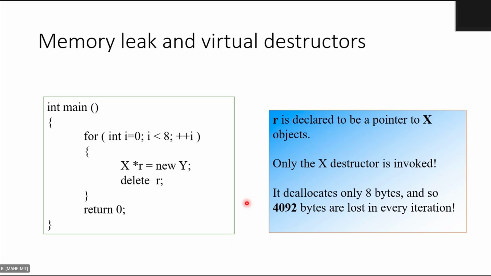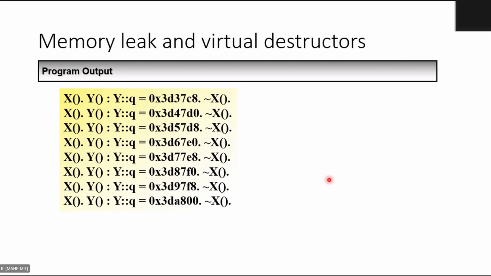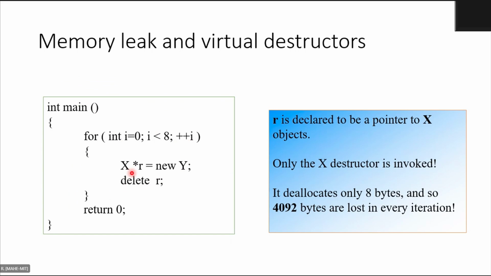So now, how will I solve this? This is the output. If you look at the program, we can make the pointer of type Y only in the first place. But for many other reasons, I may not want to do that, because I may want to use the base pointer only, and I may have many other objects of the same type which I want to access, like animal and the other objects like dog, cat, horse. So I want to have that base pointer only.